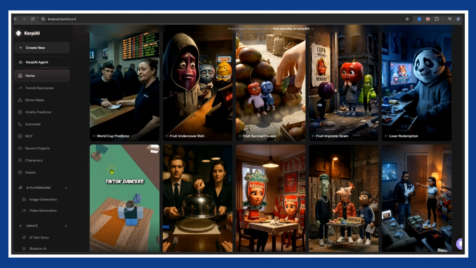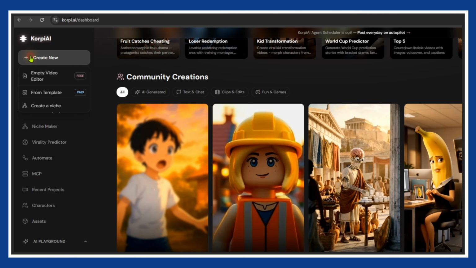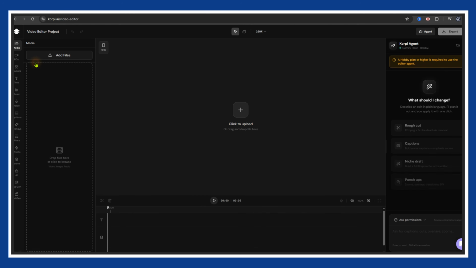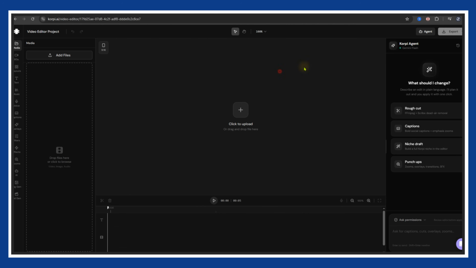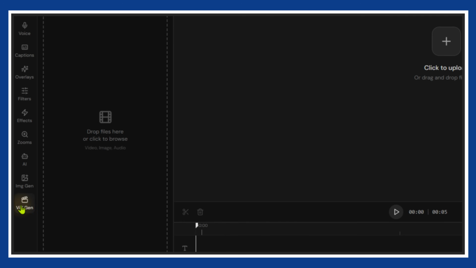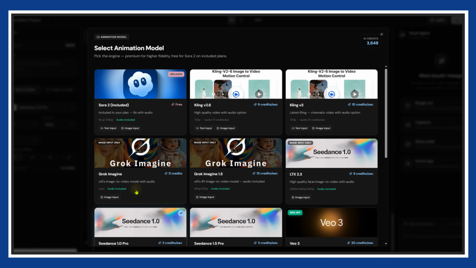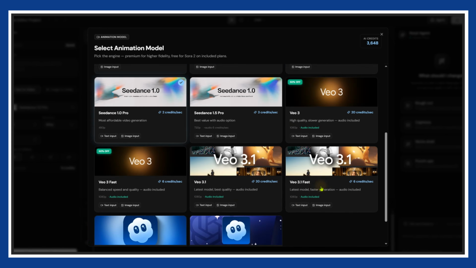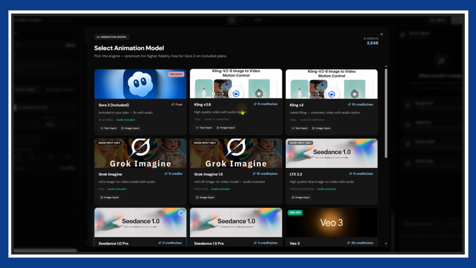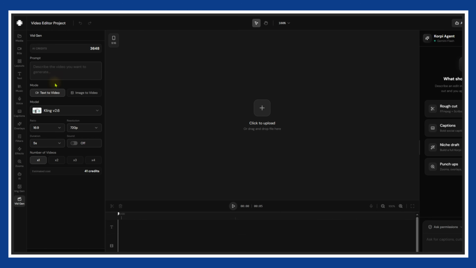But if the exact niche you want is not listed there, you can just hit the Create New button and generate all of your visuals inside a completely blank project. Once inside, select the Video Generation tab. Here, you'll find some of the most advanced AI video models available on the market right now. For our first video, I'll test out Kling 2.6. This model allows you to generate up to a 10-second clip.